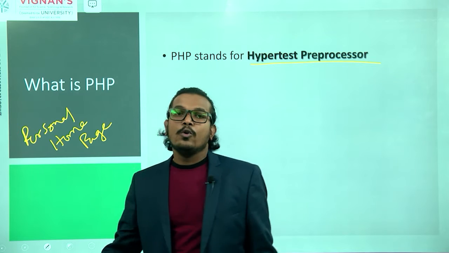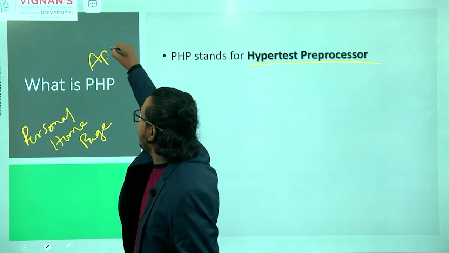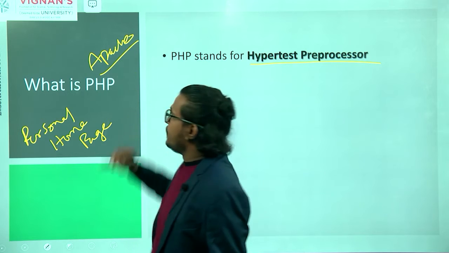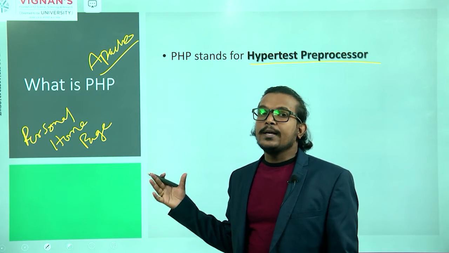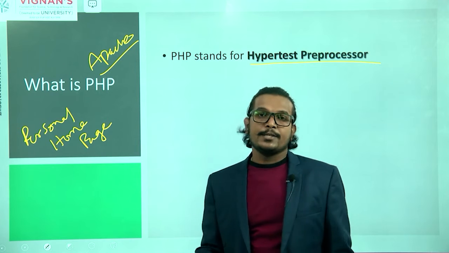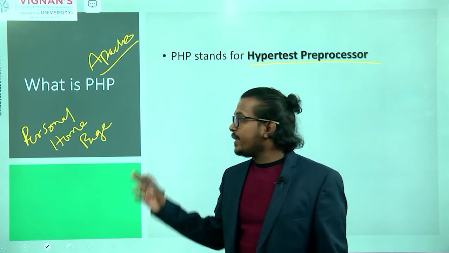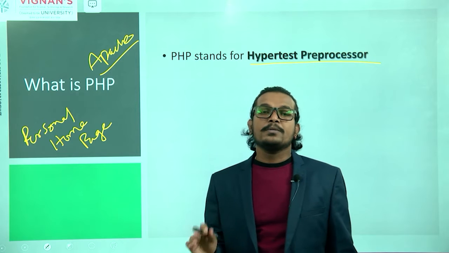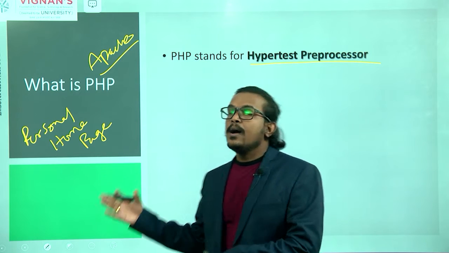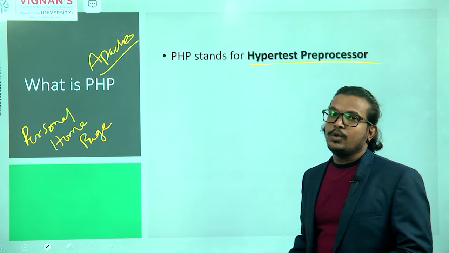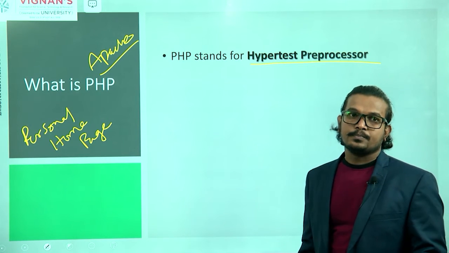This PHP is developed by the Apache Software team. That team is developing PHP, and the first name of this PHP was Personal Home Page. Later they changed it to Hypertext Preprocessor as the PHP expansion.